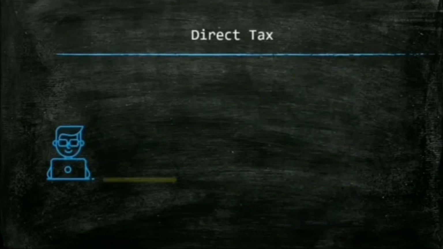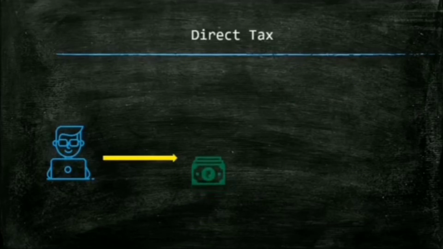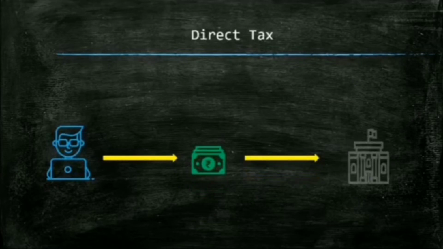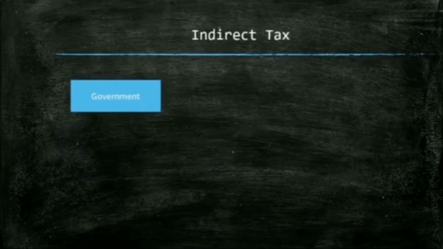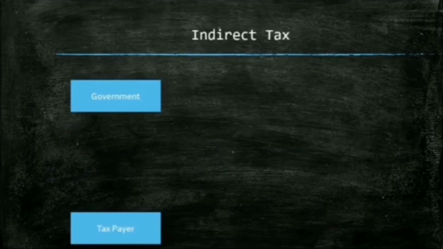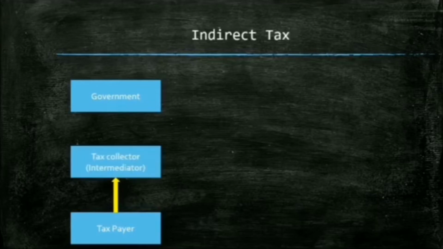When we talk about direct tax, it has a simple concept where the taxpayer directly pays the amount of tax to the government. So whatever profit he is earning, whatever income he is gaining, the tax would be directly paid to the government. However, in case of indirect tax, the tax is also going to be paid to the government, but the difference is the taxpayer will not directly pay the tax to the government, rather the tax will be paid to an intermediary, and that intermediary, by collecting the tax from the taxpayer, will pay the same to the government.